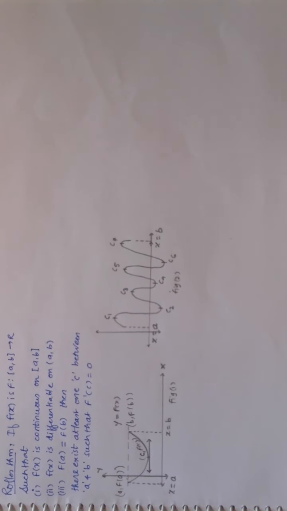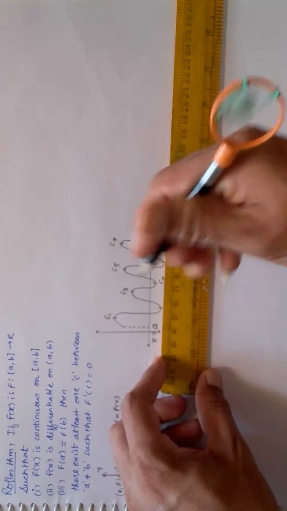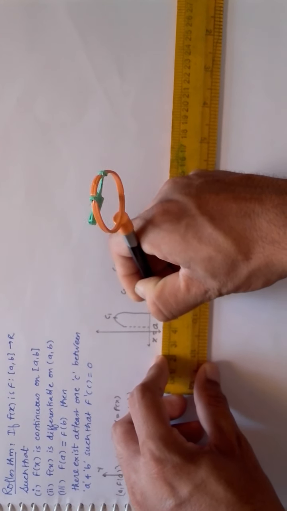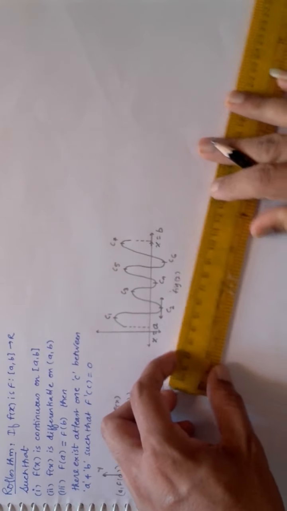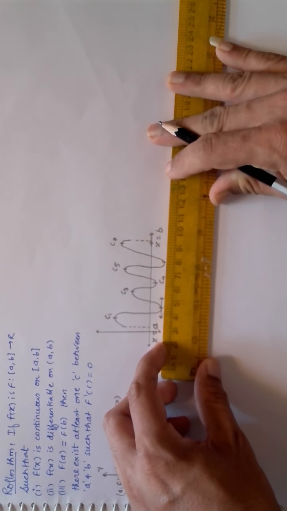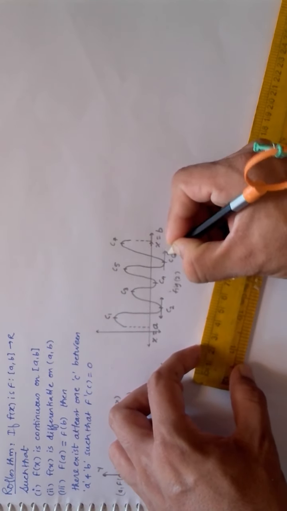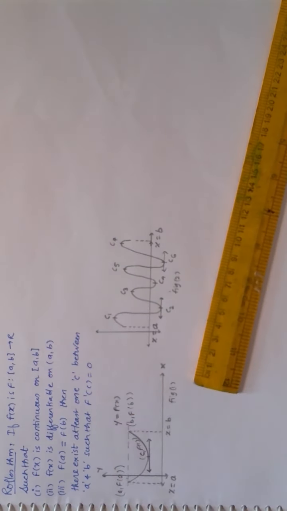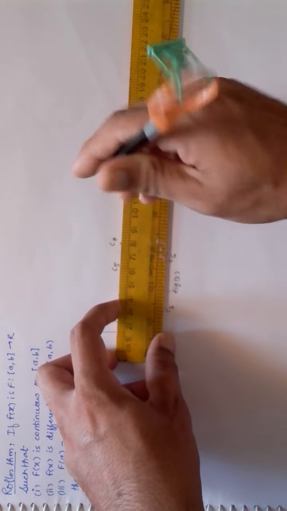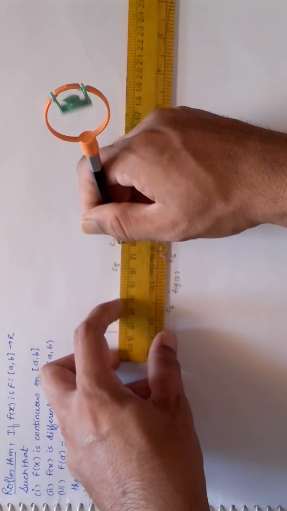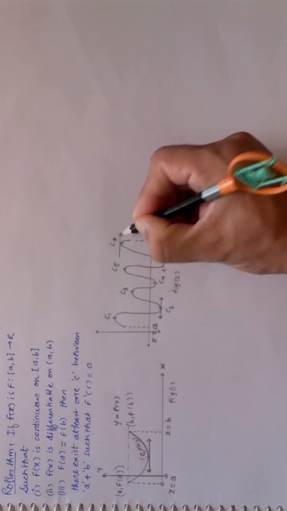So if I draw a tangent over here, wherever it is possible, not everywhere, here you can see this tangent is parallel to x-axis, that means obviously the derivative becomes 0. See this tangent, it is parallel to x-axis, so the derivative at that particular point is 0. Even this one is parallel to x-axis, so here also the derivative becomes 0.